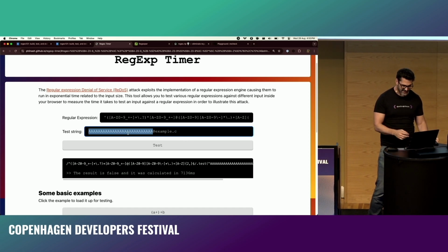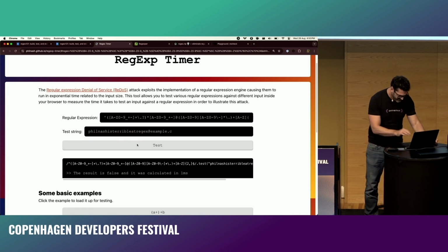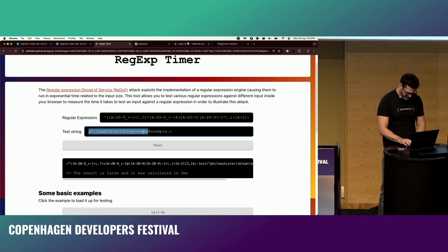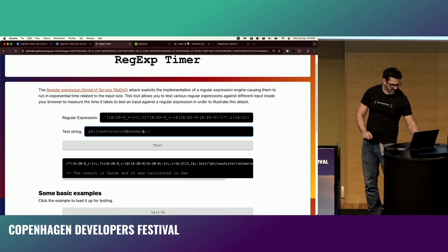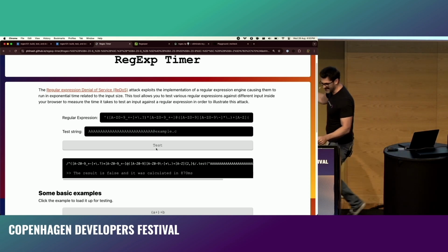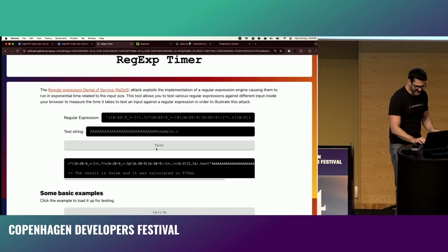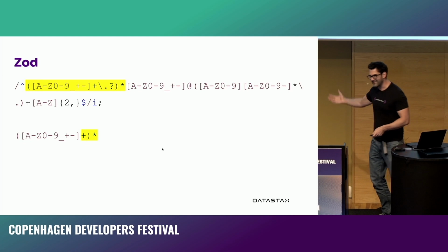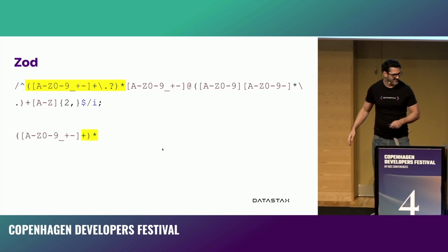And it doesn't have to be A's, right? It could be anything. It could be Phil Nash is terrible at regex. And that email address, it's done within a second. I don't know. It's a reasonable mistake to make that then causes that same issue again. We see an exponential kind of increase in every single character that you add on because of the overlaps.